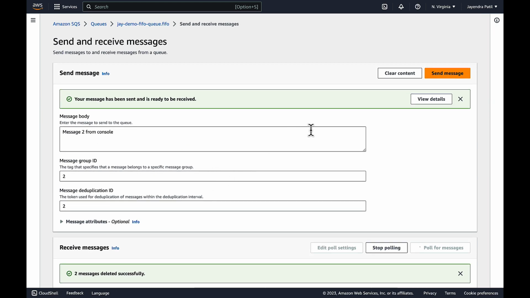So that's it for the SQS FIFO queues demo. SQS FIFO provides first in, first out, exactly once delivery, and can be great for use cases where these features are critical and required. I hope you liked the demo. Thank you all.